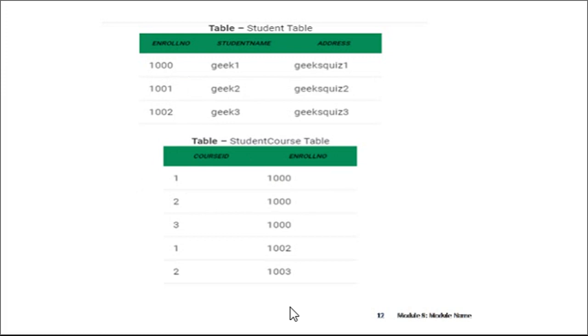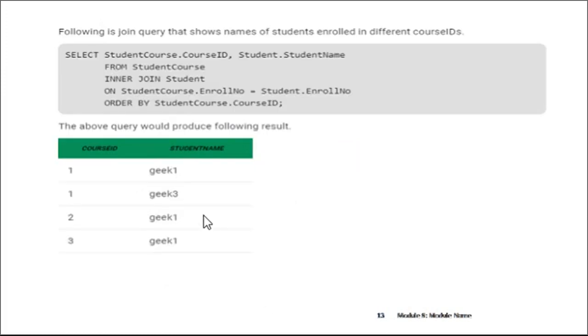Now, what happens by using the join? The following join query shows the names of the students enrolled in different course IDs. See the query: select student course dot course ID, comma, student dot student name from student course inner join student on student course dot enroll number equals student dot enroll number, order by student course dot course ID. These are the queries.